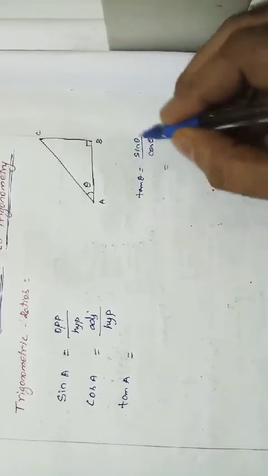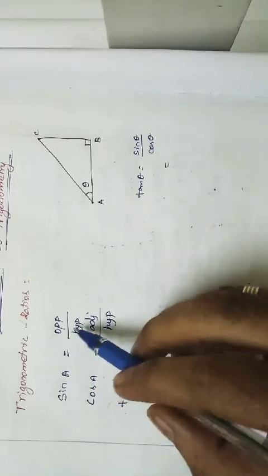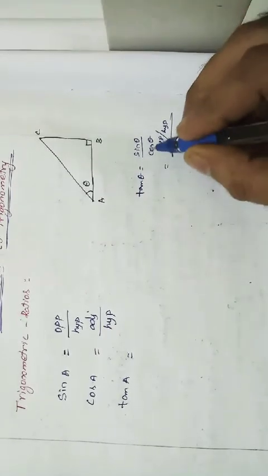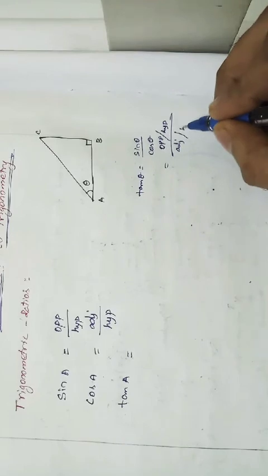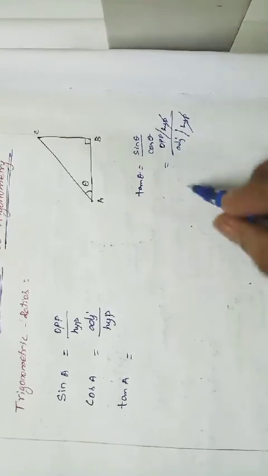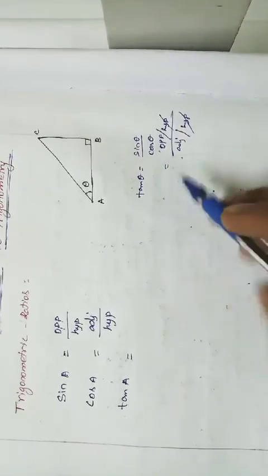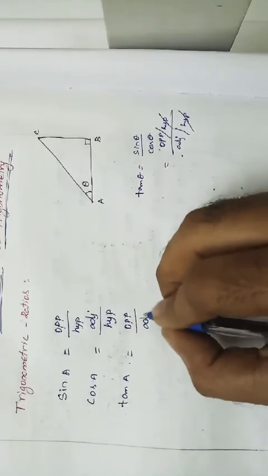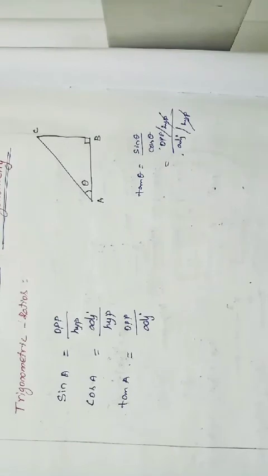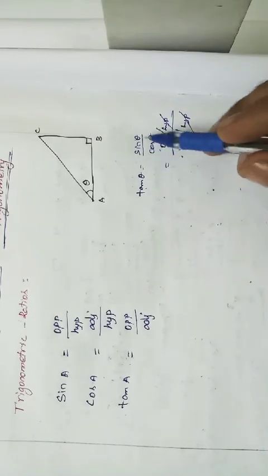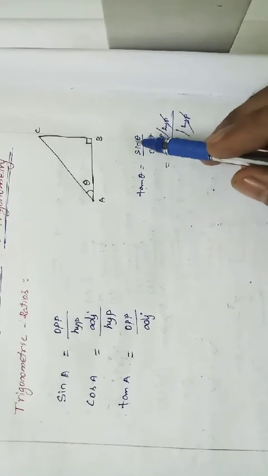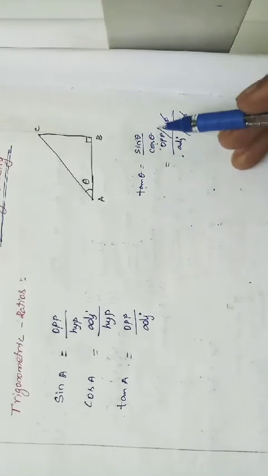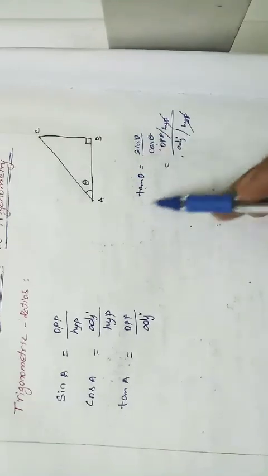So what is the trigonometric ratio of sine theta? Sine theta is opposite side divided by hypotenuse. And cos theta is adjacent side divided by hypotenuse. The hypotenuse will get cancelled, so opposite divided by adjacent. So tan A is equal to opposite side divided by adjacent side. Tan theta is nothing but sine by cos. The ratio of sine to cos is nothing but tan theta.